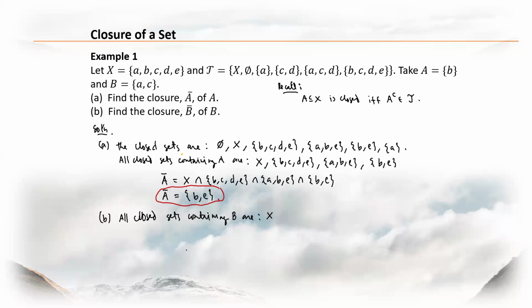So we say that since the only closed set that contains B is X, hence the closure of B is equal to X. I hope that's clear, right? Okay.